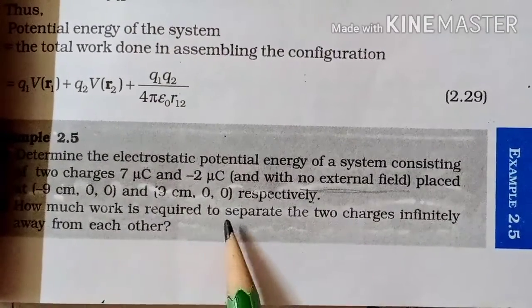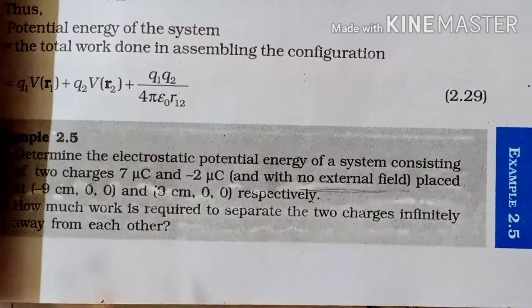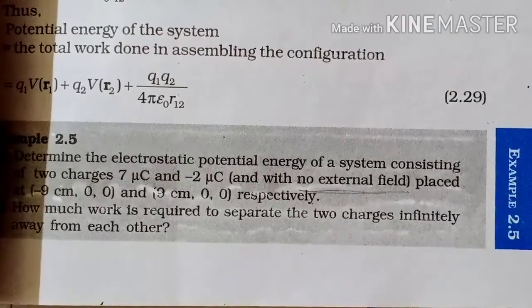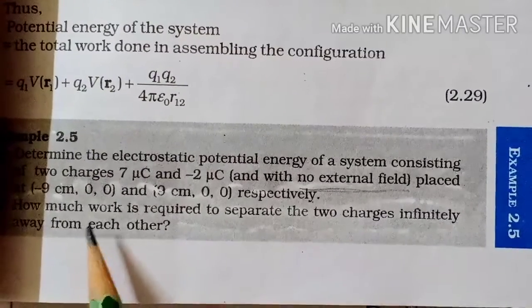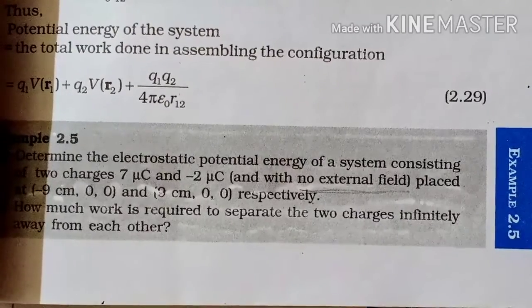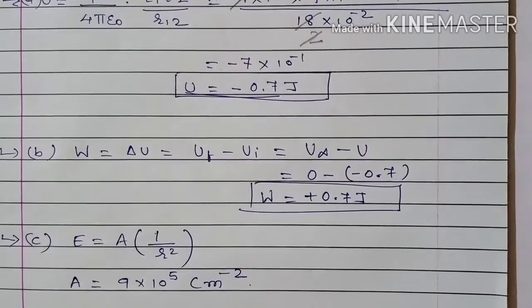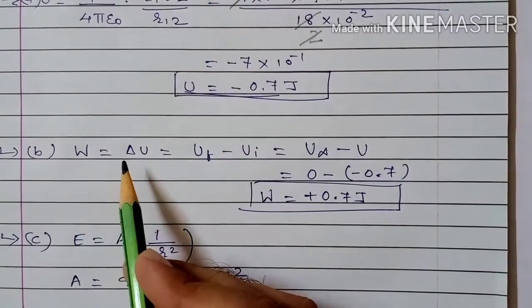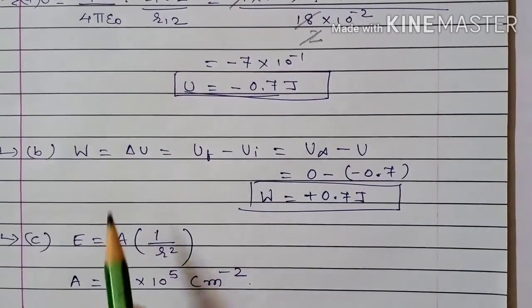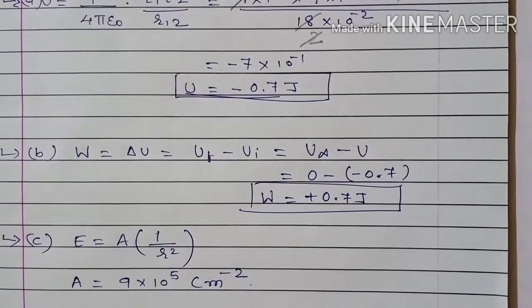How much work is required to separate the two charges infinitely away from each other? We have to find the work done in separating these two charges to infinite distance. Work done is nothing but the change in potential energy. So change in potential energy is final potential energy minus initial potential energy.